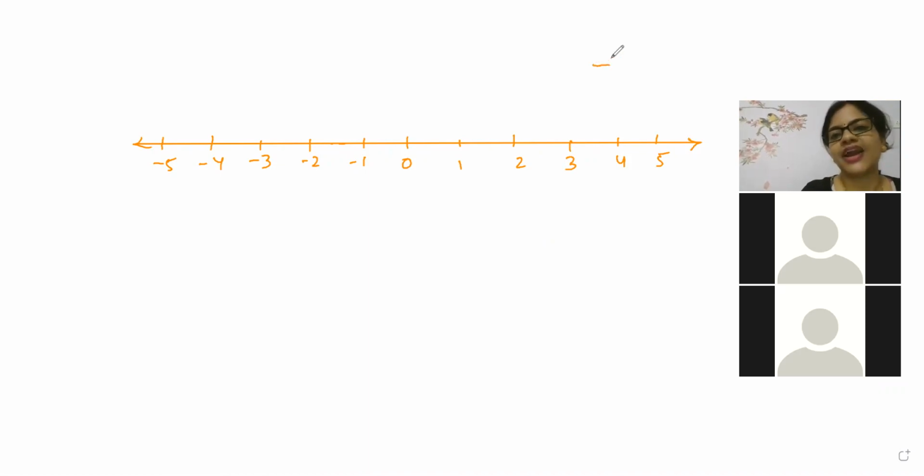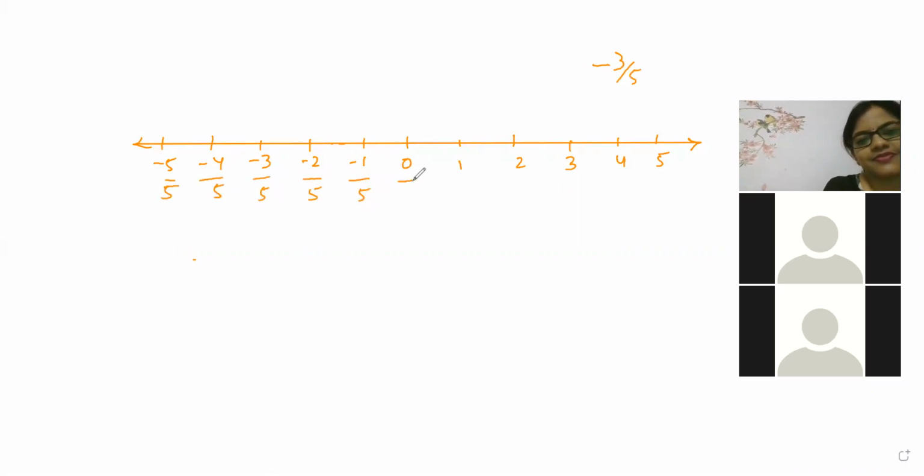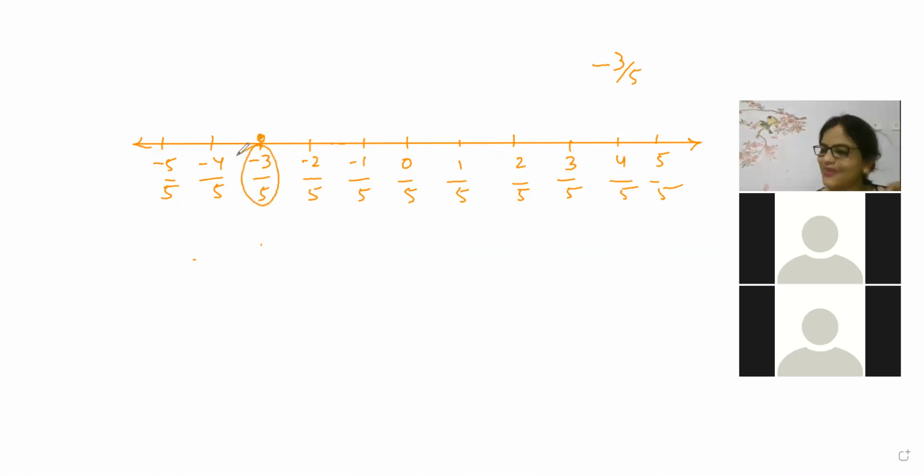I have to find minus 3 by 5. So all numbers, after writing the number system, you know how to write? Yes, Ashwin, we have to write 5. So beta, tell me now, where is minus 3 by 5? Minus 3 by 5 is here. And it lies between which numbers? Keshav, correct. Keshav says 0 and minus 1.